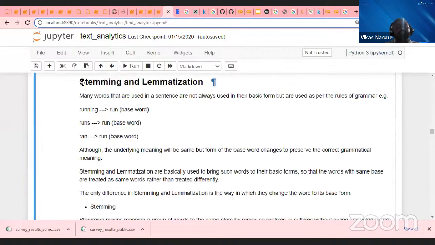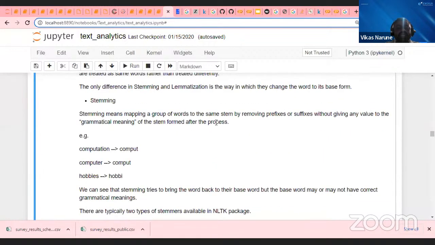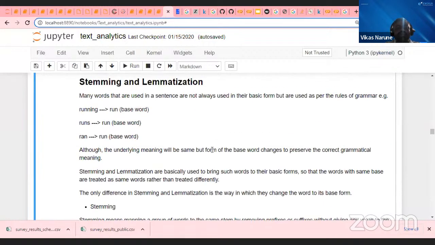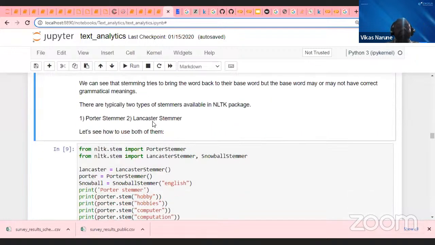So let's imagine if I perform stemming, there are three or four kinds of stemmers. Lancaster stemmer is there, Snowball stemmer is there, Porter stemmer is there. Various stemmers are there. I will not go into the detail. You can use any one of them. Both are good, but try to understand the basic difference between stemming and lemmatization. Lemmatization will understand the meaning of the word, then it will chop it down to its basic format. But stemming, without looking at the meaning, will chop it down to its basic format. That's the difference.